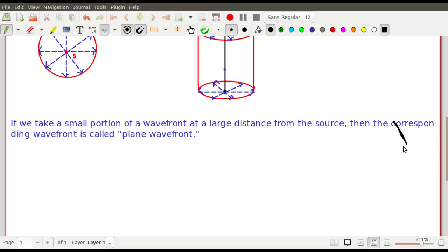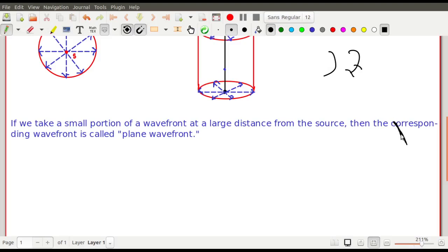As you convert it into three dimensions, what will it be? It will just look like a plane. A plane means having a length and breadth. As it is two dimensional, since we have drawn a circle, from a circle a small portion definitely will give you a straight line. Similarly, if you have a sphere, a small portion of the sphere will give you a plane, and that is why we call it a plane wavefront.